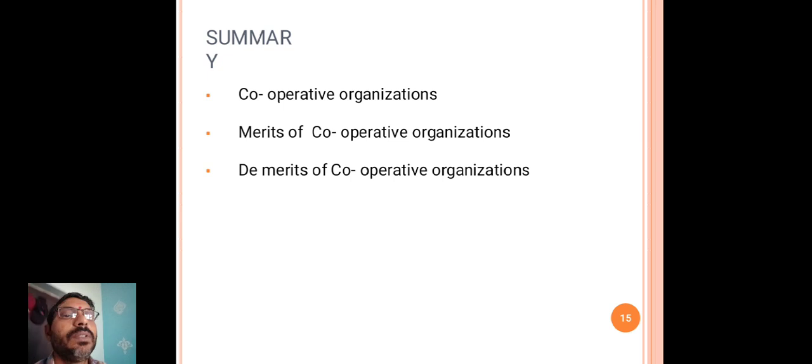So this is about the type of business concern, that is a cooperative organization, and its merits; demerits are also there. The maintenance of registers and accounts is somewhat difficult. The persons hired may not be sincere. There is a chance of having fraud. Some disadvantages are also there. So this is about the cooperative society, cooperative organization. Thank you.